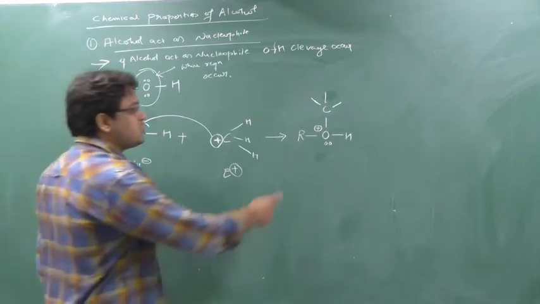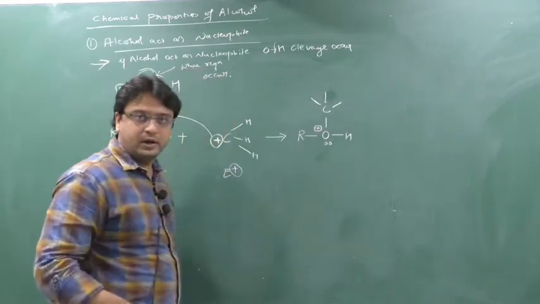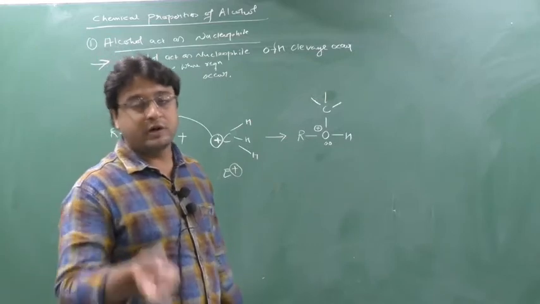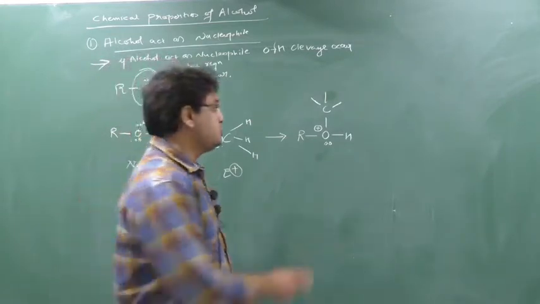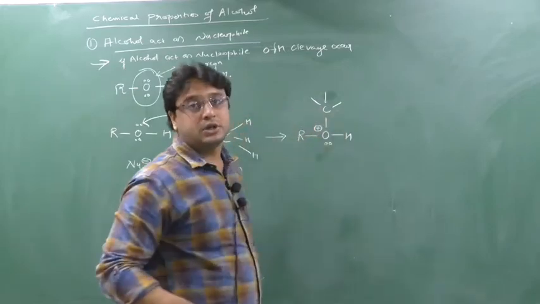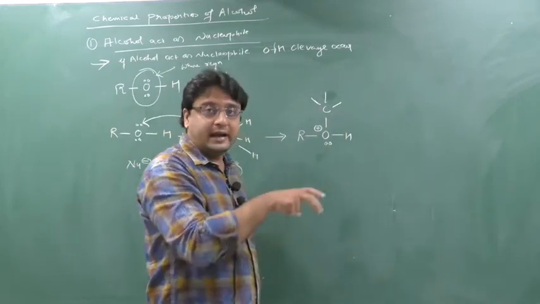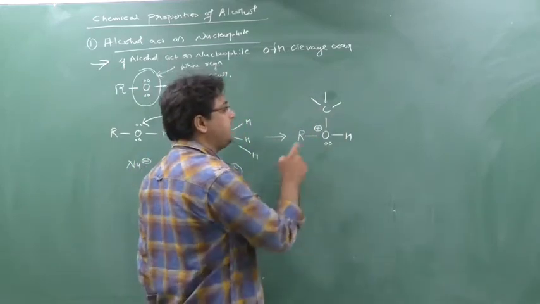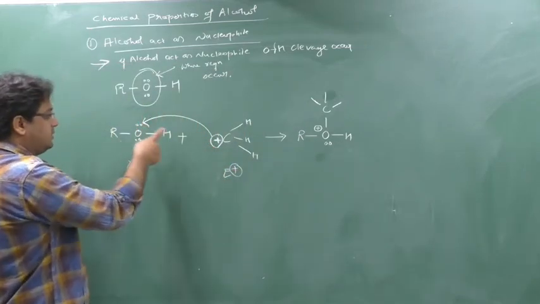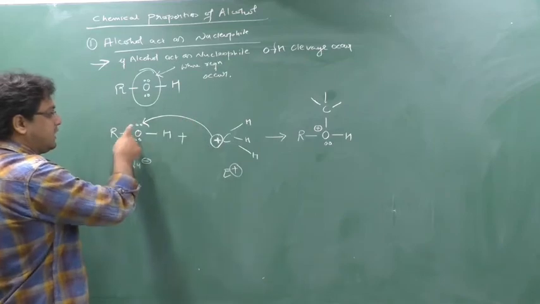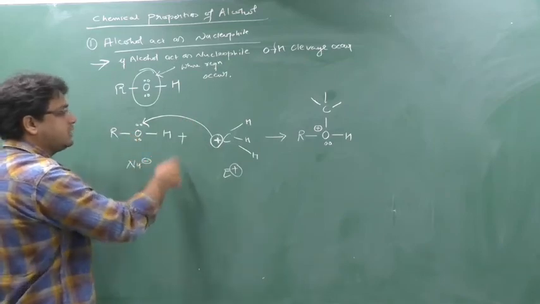Now as you know, oxygen is a more electronegative element. Whenever a positive charge comes on an electronegative element, it is not possible, so this species will be highly unstable. So it wants to get stability. So what will this oxygen do? This oxygen is making a new bond with the carbon. To make a new bond, it has to break the old bond.